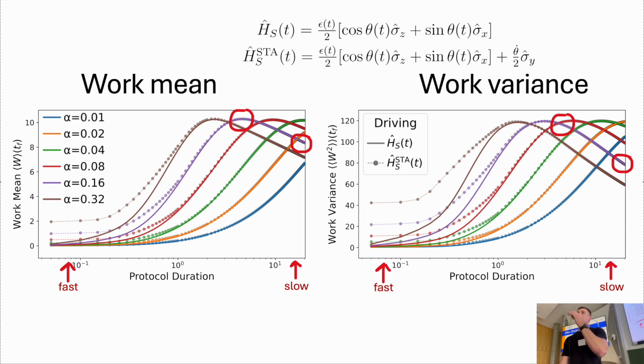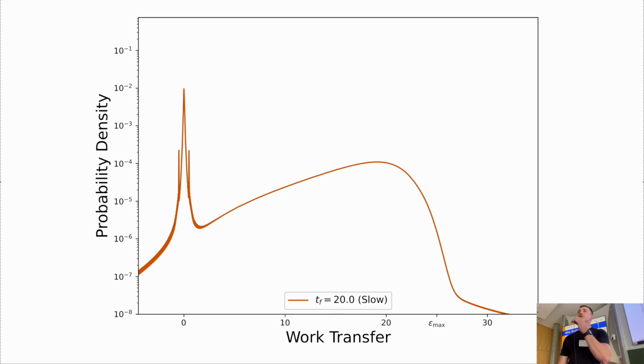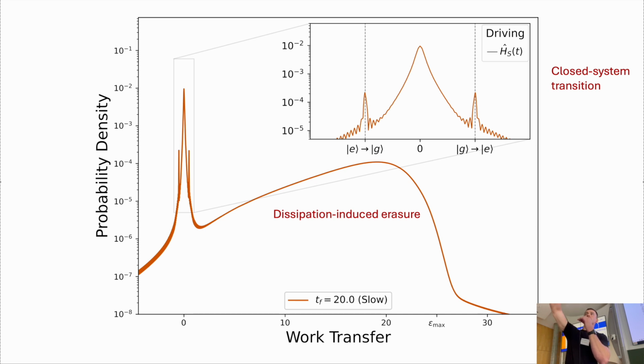And specifically, we look at these points here on the next slide. Okay, so this is a numerically exact work probability distribution for this protocol. It looks like this. And then if I zoom in, you can't really see, but I'm zooming in on those 3 peaks there. And we have certain closed system transitions. So these ones in the top right-hand corner in the inset are possible without the bath. And then on the right-hand side, this dissipation-induced erasure is due to the interaction with the bath.